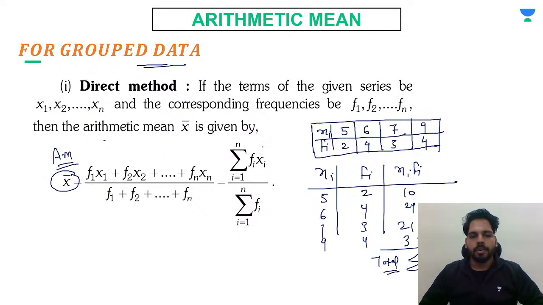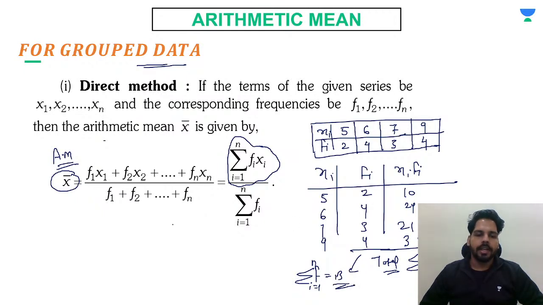This is the formula, so you put here summation of f into x from i equals 1 to n. After that, we can find the summation of frequency also. How many frequencies are given? We have to find the sum of them. As you can see, these are the frequencies. When you take the sum of these frequencies, it will be the summation of f from i equals 1 to n. That will be equal to how much? 4 plus 2, 6 plus 3, 9 plus 4, 13.